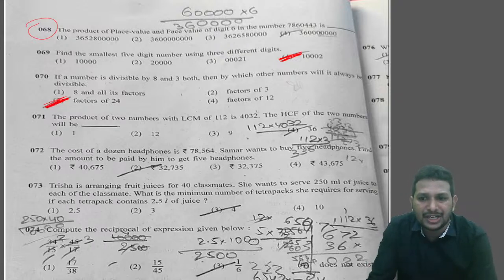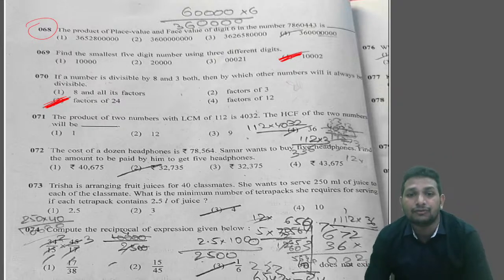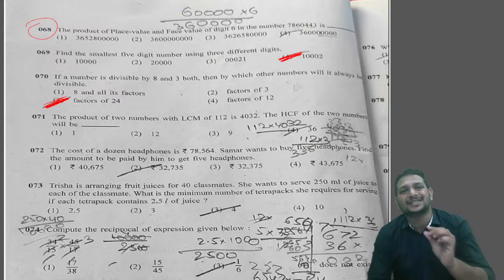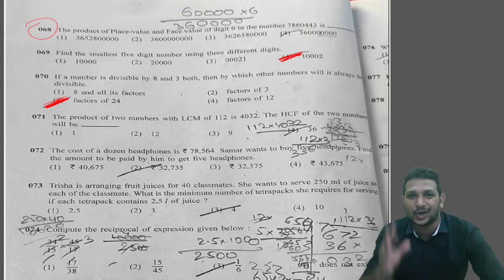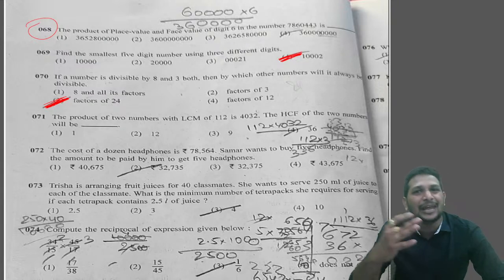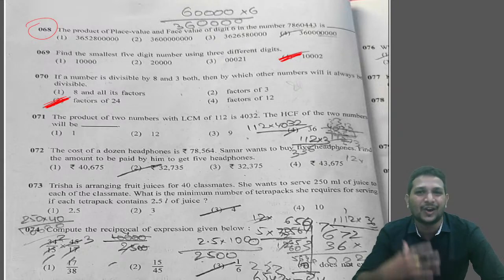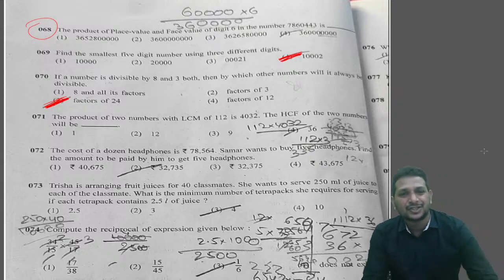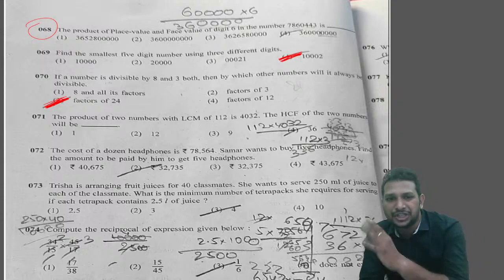Now, question number 71. The product of two numbers with LCM of 112 is 4032. That sentence itself is slightly tricky, because when you are in a hurry, you might do some silly mistake. But that is the key point, the concentration and attention, right? That makes you develop only while doing a lot of practice, which we made you do a lot in the institute, right?